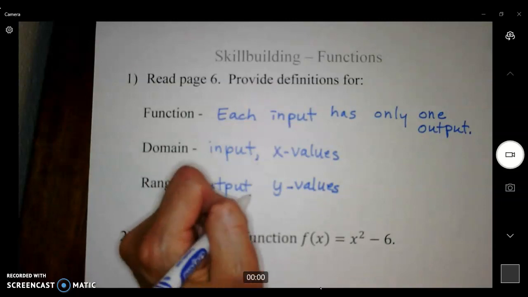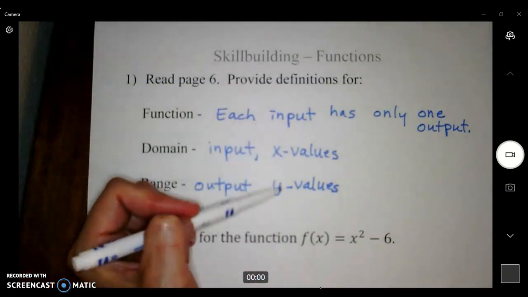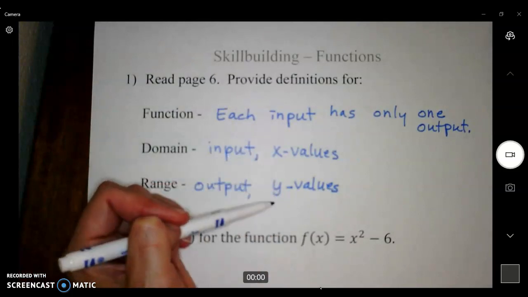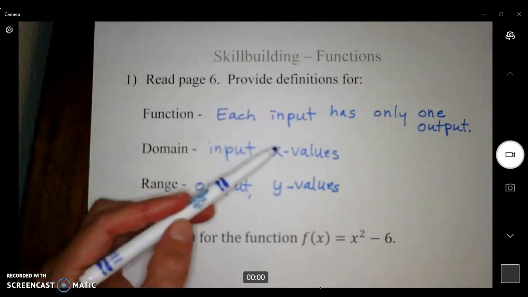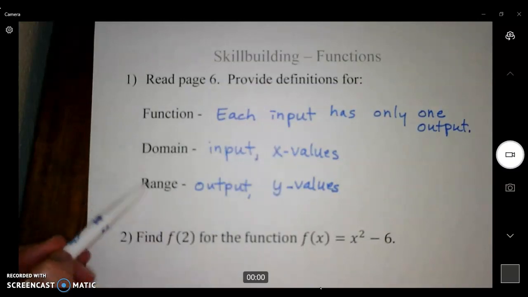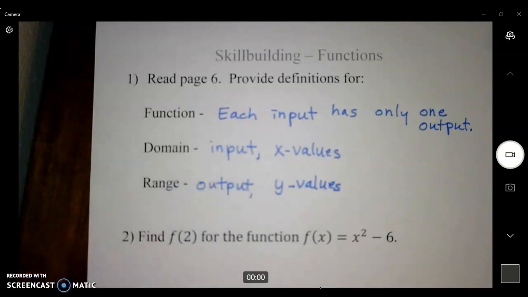If you look at this, you'll see that alphabetically, everybody's alphabetical. So X, Y, right when we make our X, Y table, D for domain comes before R for range. So X, Y, D, R. X is domain, Y is range. And then the same thing for input, output. That's alphabetical as well. So try to connect domain, input, and X values in your head, and then range, output, and Y values in your head.